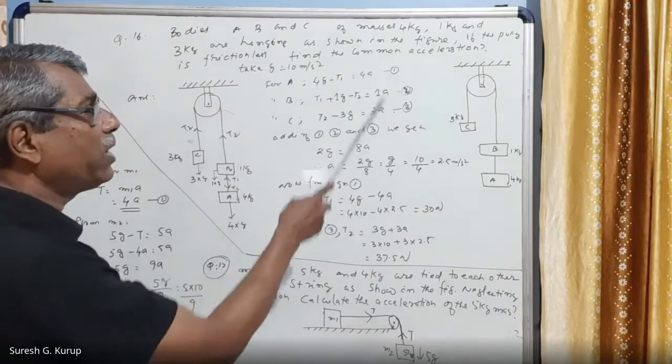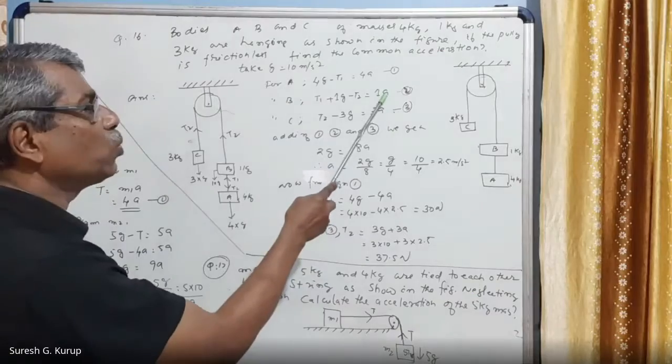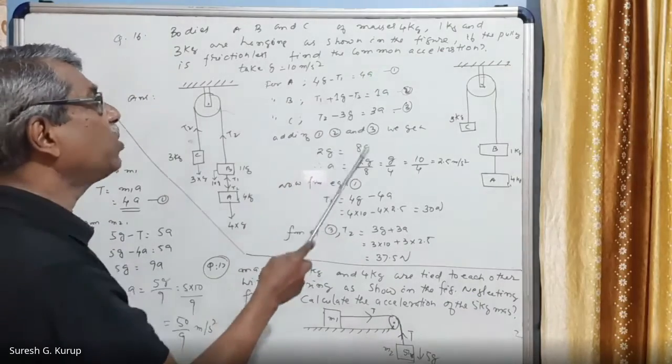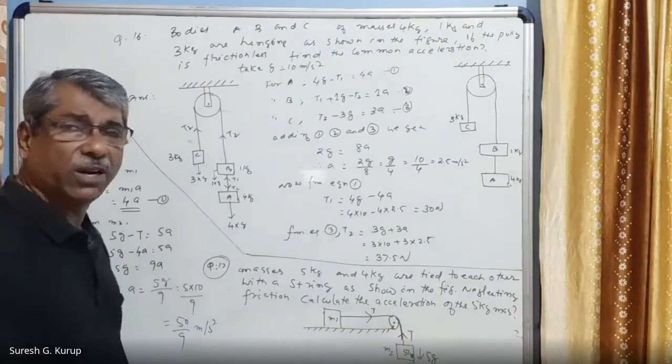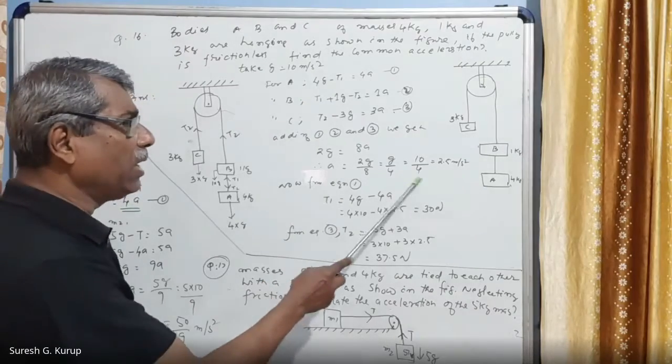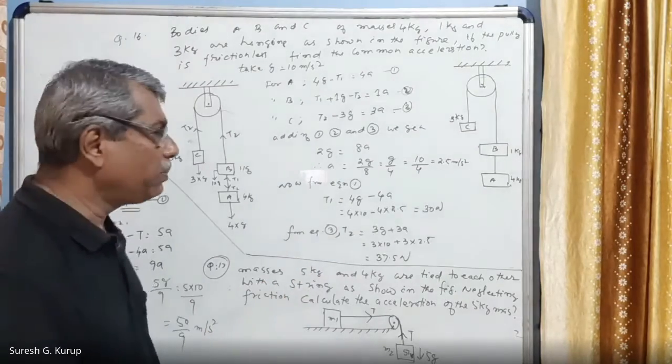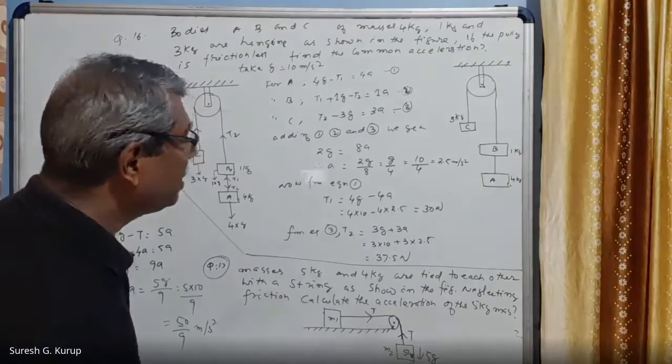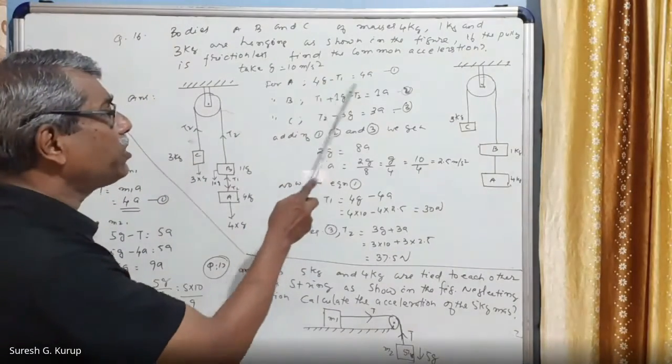Then these are also added. That means 3A plus 1A, 4A plus 4A is equal to 8A. Therefore, 2G is equal to 8A you are getting. A can be calculated. That is equal to 2.5 meter per second square. Right? Then you take equation number 1.